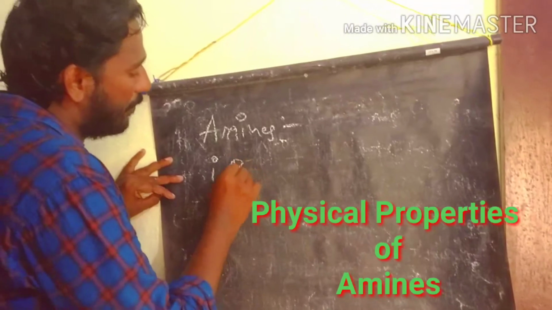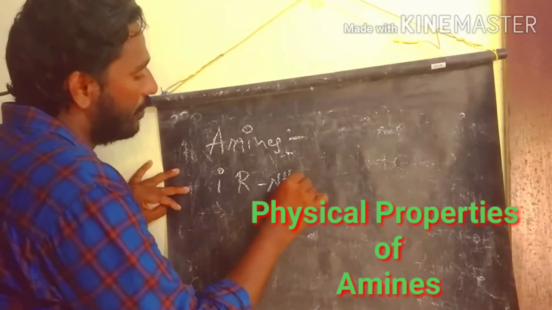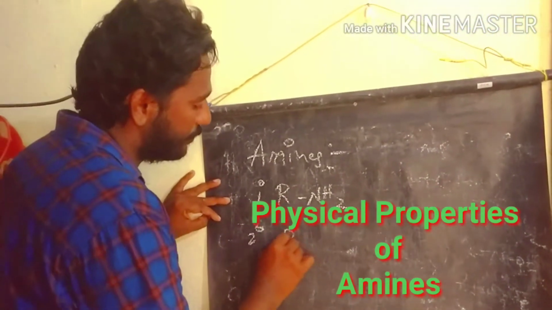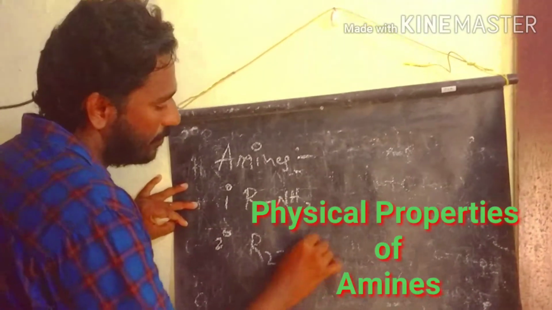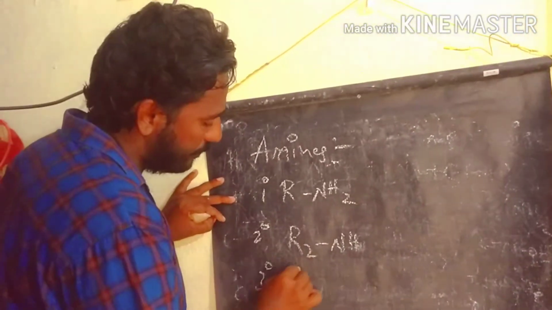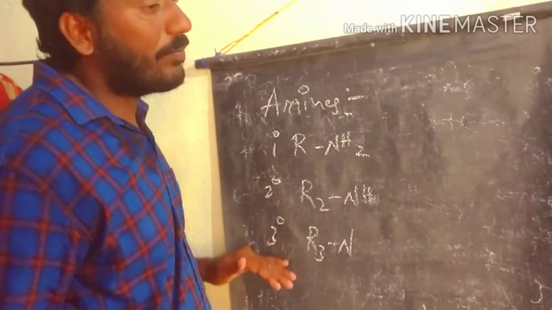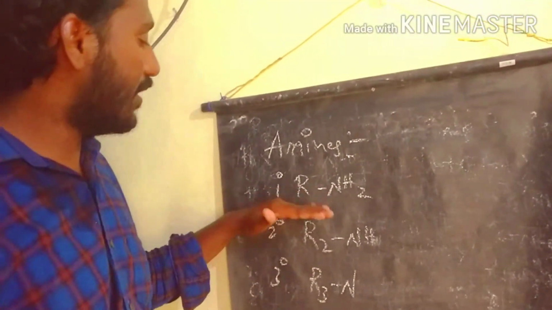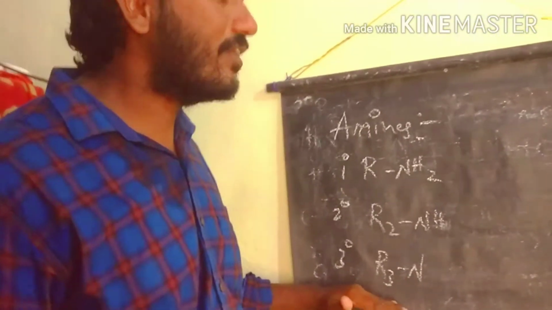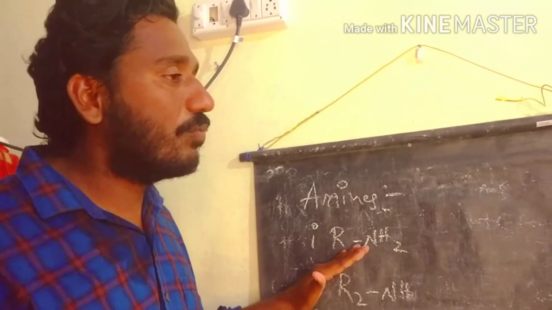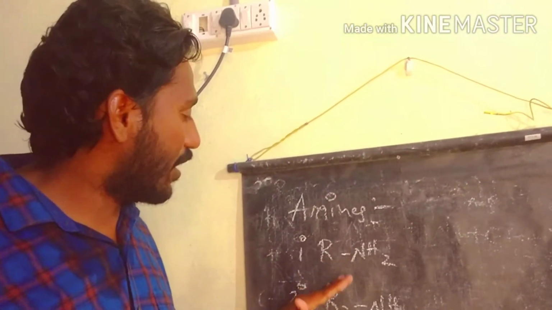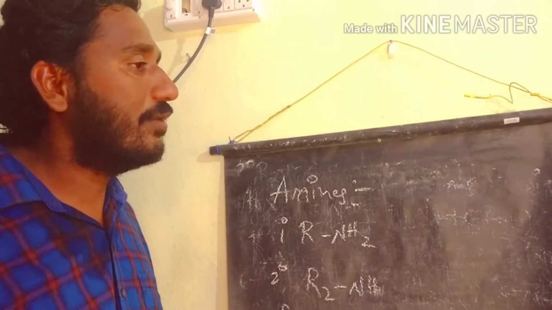This is the primary, secondary R2NH, and tertiary R3N. When comparing the boiling points of these three types of amines, the primary amines' boiling points are higher compared to secondary and tertiary.